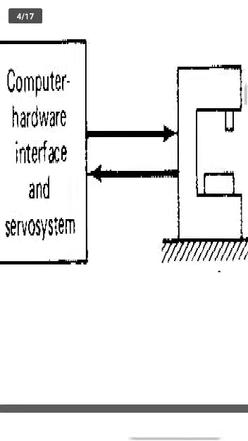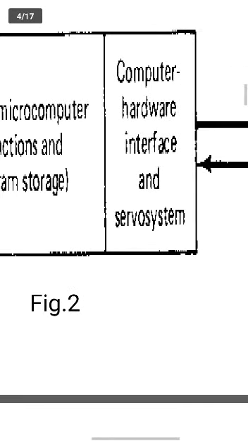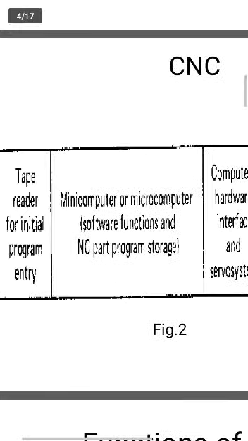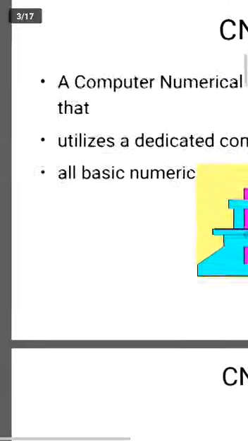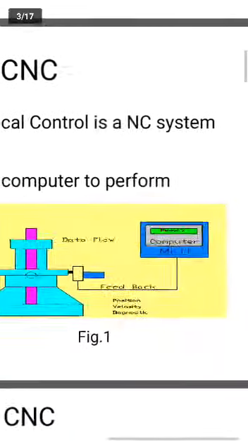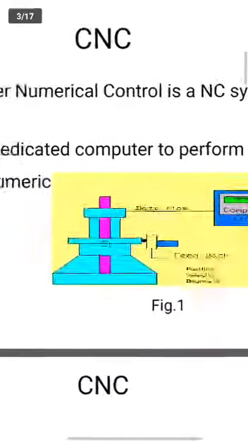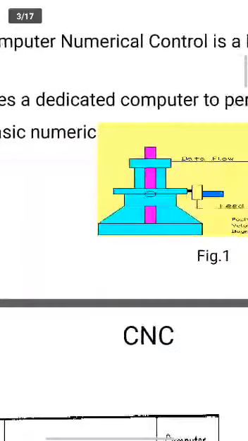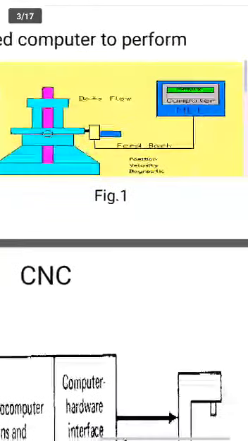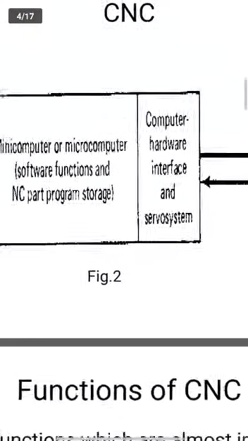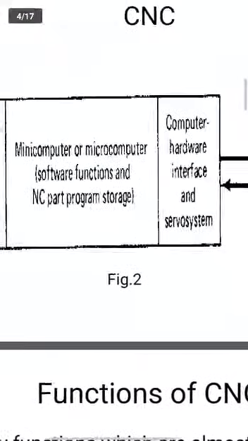So by controlling and running this machine, we call it a software CNC machine. Okay, this is the CNC definition. Computer numerical control is an NC system that utilizes a dedicated computer to perform all basic numerics. All basic numerics means we will write the numerical controls in machine language.